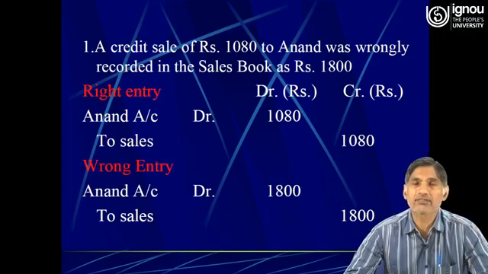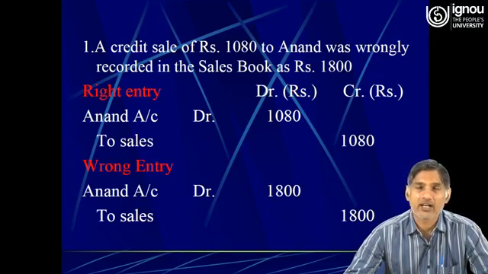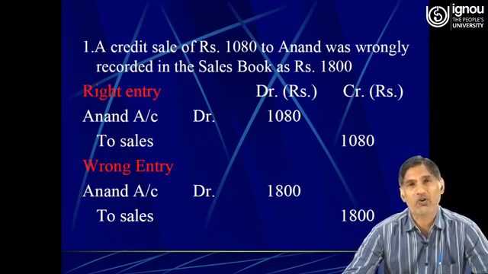But instead of passing this right entry, what mistake we committed while recording the business transaction is that we made the journal entry Anand account debit to sales against 1800. The journal entry was passed in the right manner, but the amount was recorded wrong.